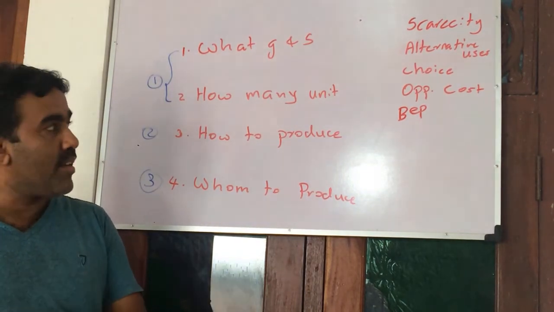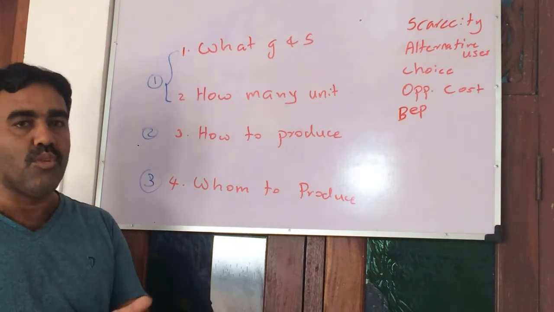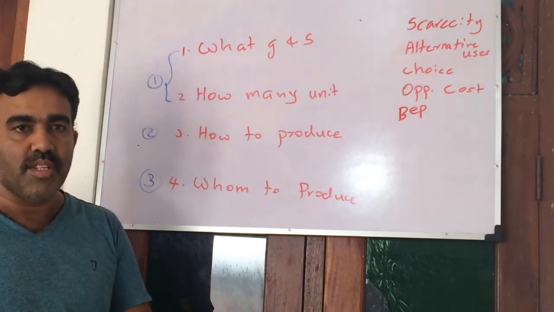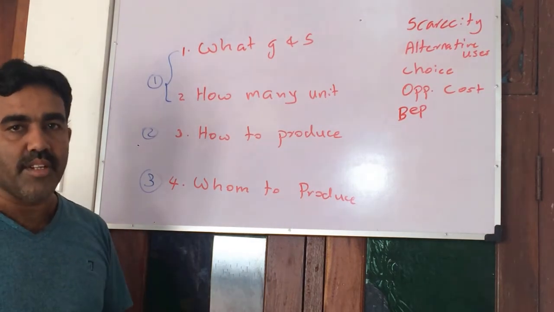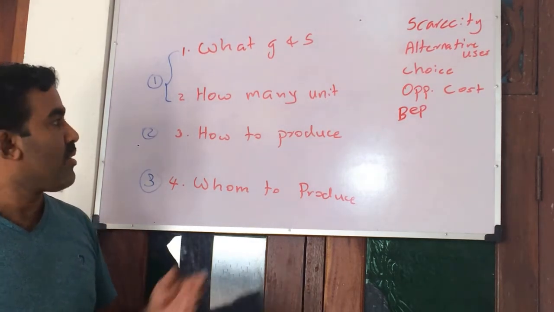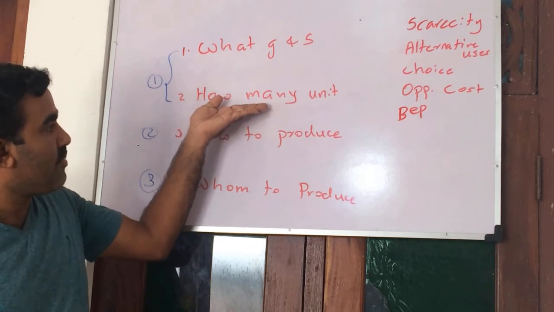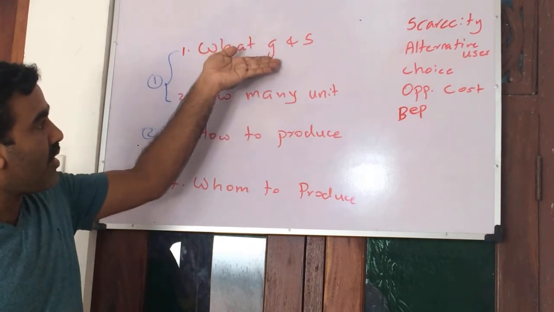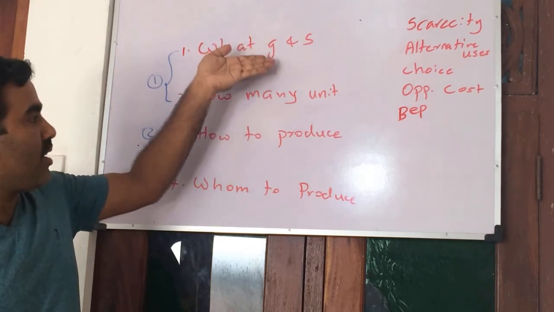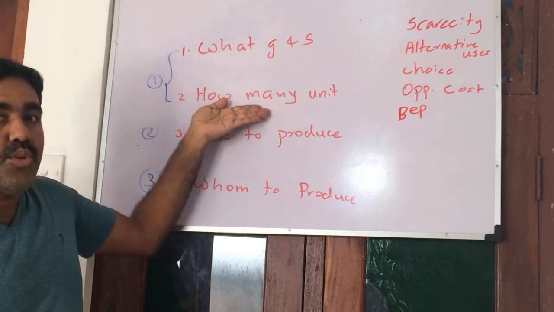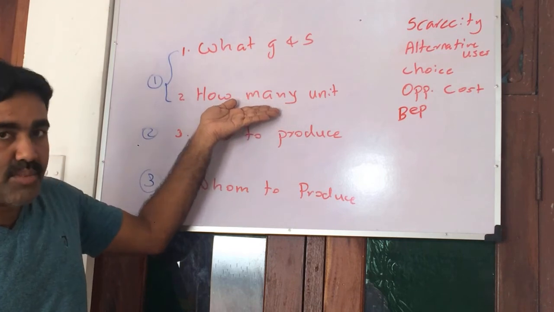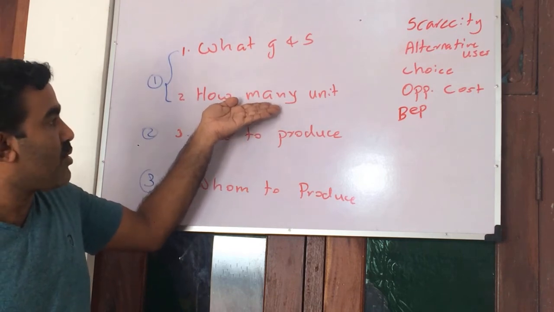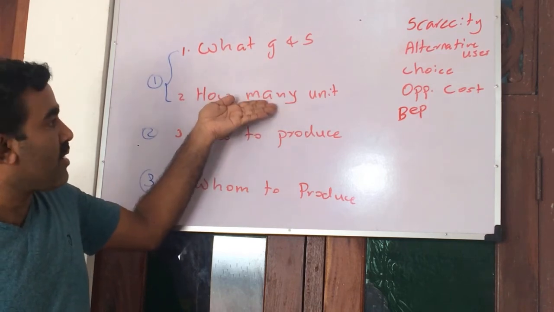If we need rice, we have to go for that sort of selection. Then how many units of rice does this country need per annum? That is the second question. First we have to decide what product we need, then how many units. Annually, how much rice consumption there is in our country, that much we have to produce. So that is the second question.